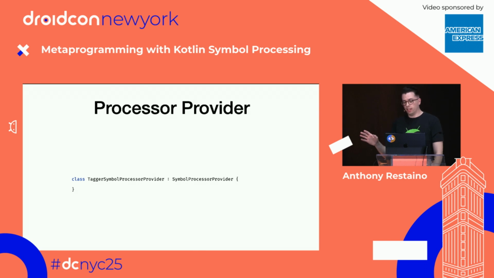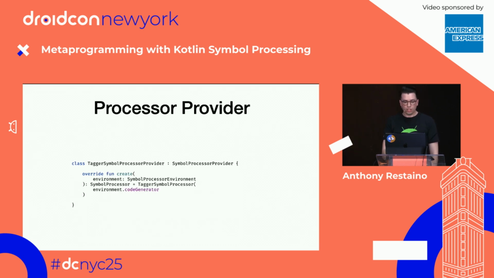And then this is the hard part. This is in the compiler module. First, we have to create a class that implements the SymbolProcessorProvider interface. And we're going to call that TaggerSymbolProcessorProvider, which is a real word salad. This has a single function that we're going to implement, and it's a create function, and it takes an environment as a parameter, and then it returns the SymbolProcessor.